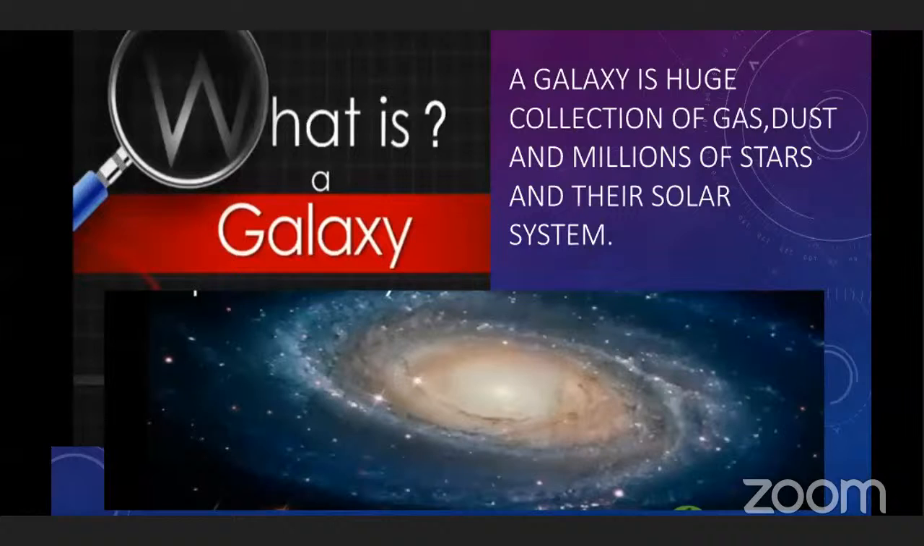Students, do you know galaxy? What is galaxy? Millions of collection of stars. Yes, very good. Galaxy is a huge collection of gas, dust particles, and millions of stars and their solar systems. And there are many galaxies besides ours. Our galaxy is the Milky Way galaxy.